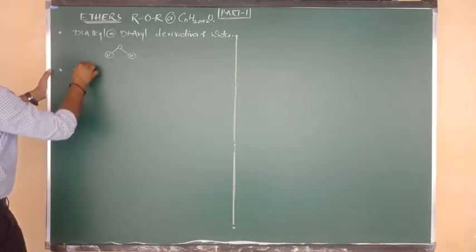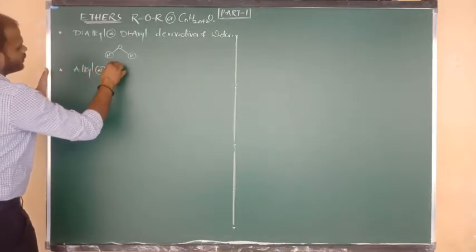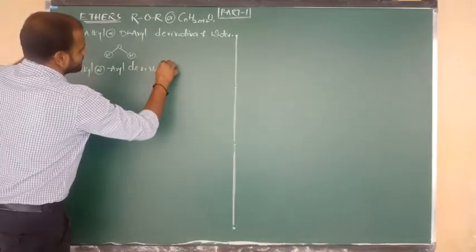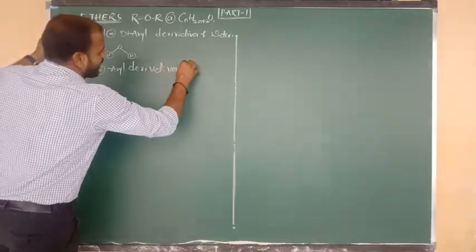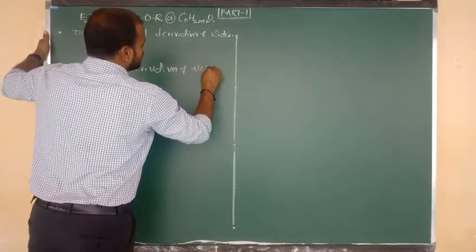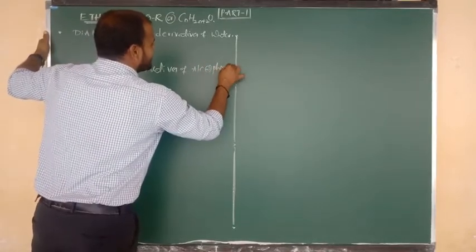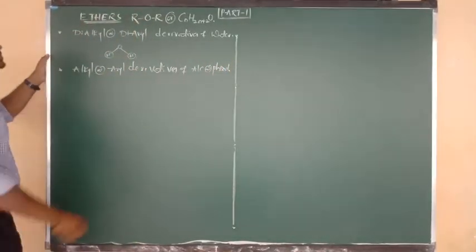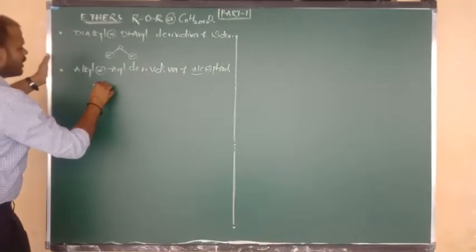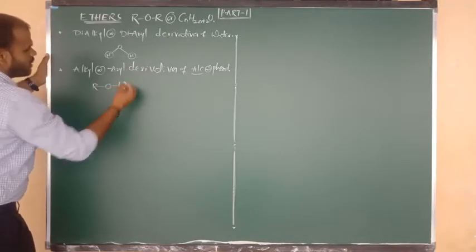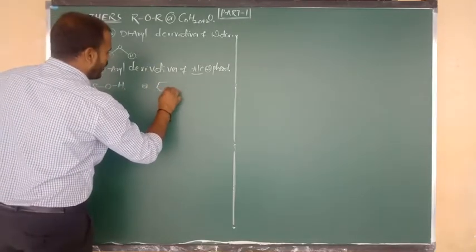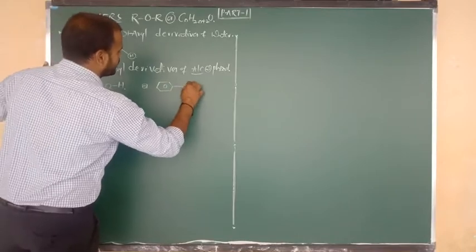Ethers. And also I want to give you another definition. Ethers are nothing but the alkyl or aryl derivatives of alcohols or phenols. Alcohols or what beta? Phenols. Okay, let me explain. First of all, alcohol. What is the formula of alcohol? R bonded to O, O bonded to H. And what is the formula of phenol, beta? Benzene or C6H5 connected to OH.